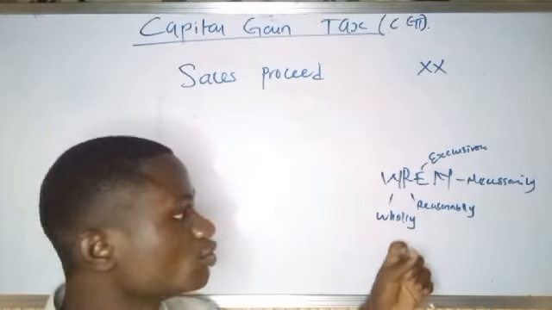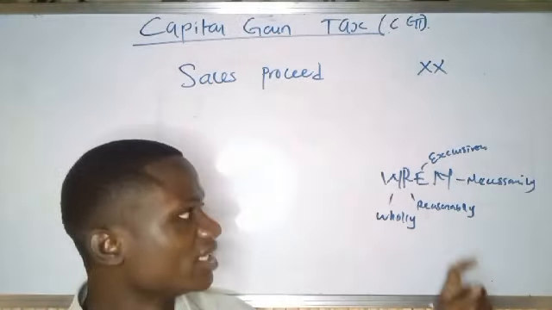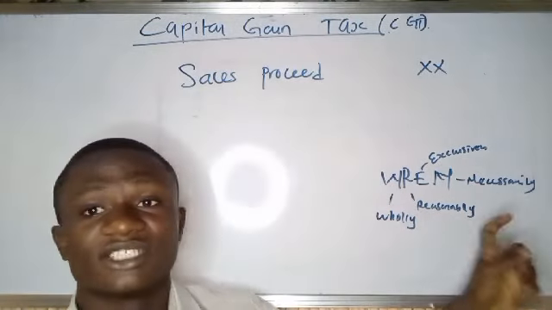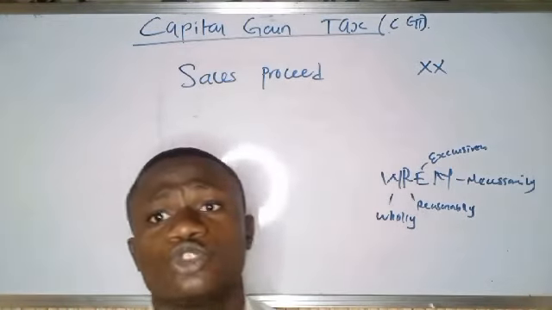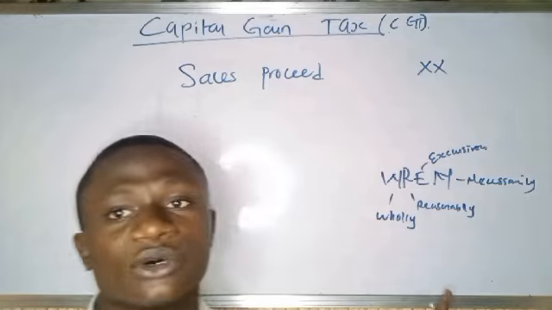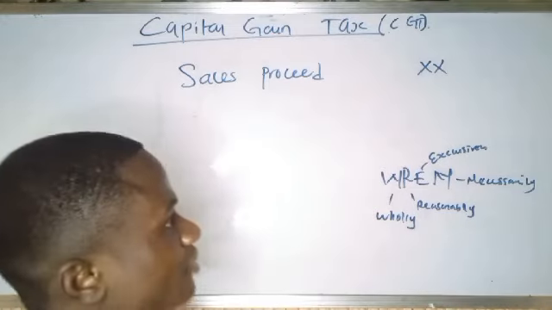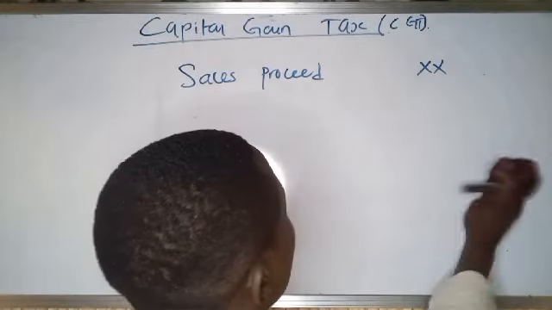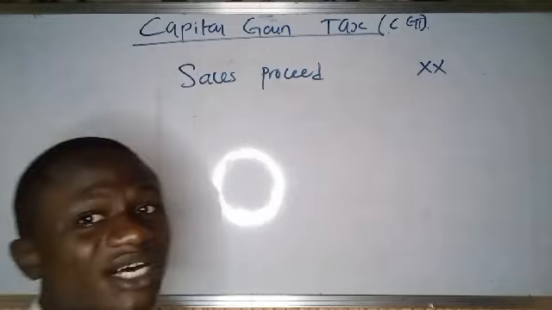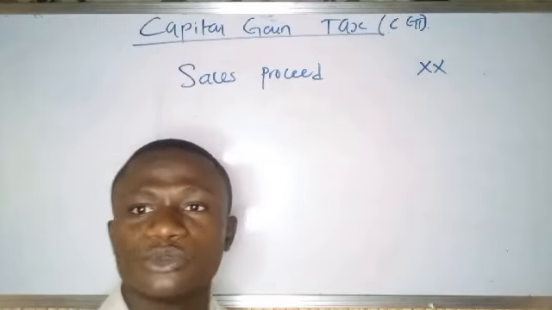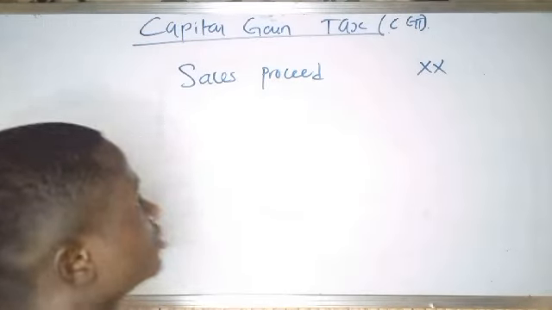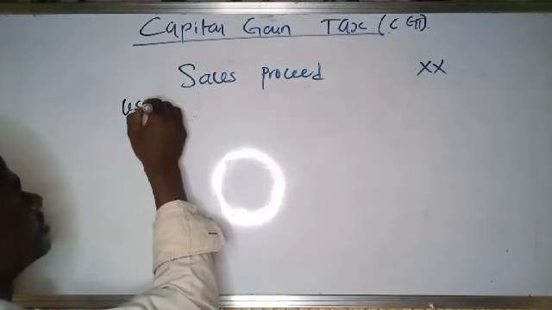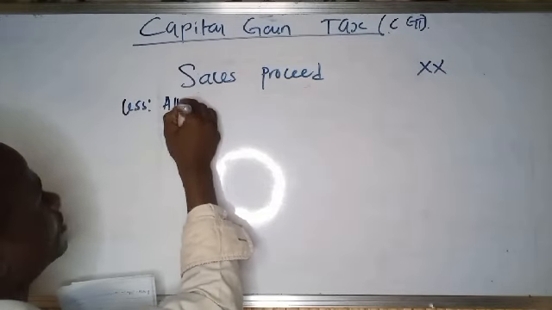That is why I said it must be wholly, reasonably, exclusively and necessarily incurred in the process of selling off the assets. Now, let's proceed. We have the sales proceed, then you will now less the allowable expenses. So you less the allowable expenses.